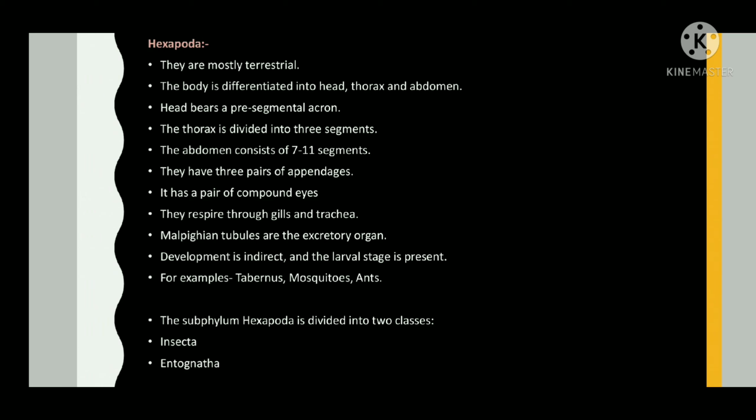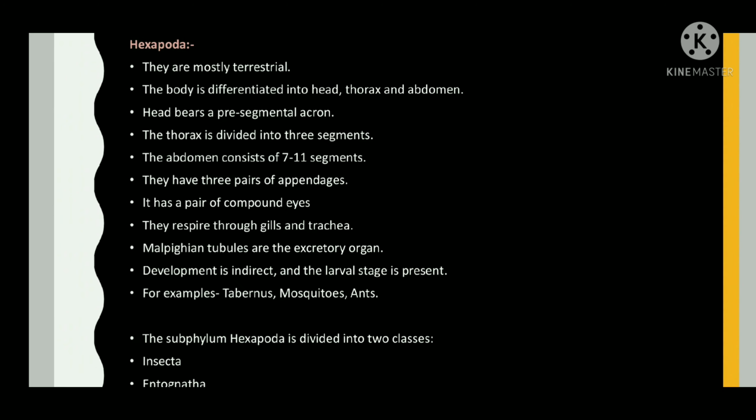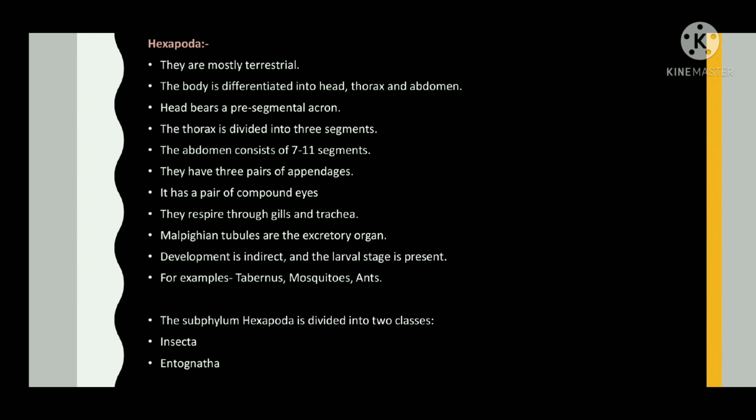Hexapoda. They are mostly terrestrial. The body is differentiated into head, thorax and abdomen. Head bears a presegmental acron. The thorax is divided into 3 segments. The abdomen consists of 7 to 11 segments. They have 3 pairs of appendages. It has a pair of compound eyes.